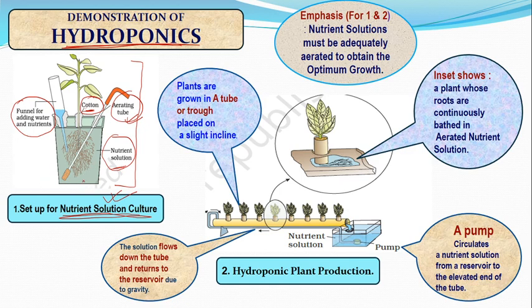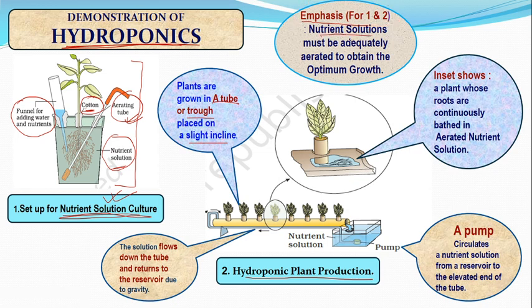It took a long time. Now I will talk about the commercialization of hydroponics. So, hydroponics plant production. See, this is also called tray culture. What are you finding? You are finding here that we have taken a tube or trough, placed on a slight incline. So the inclination is there, where several plants have been inserted, right? So what is the emphasis of these two things?